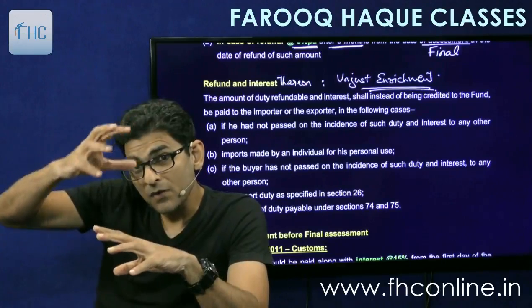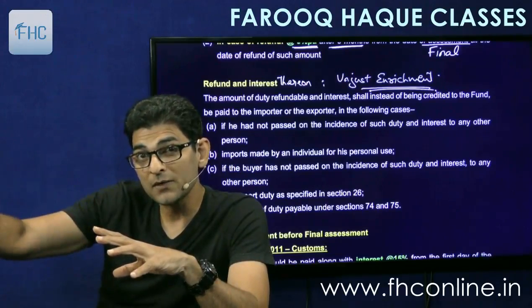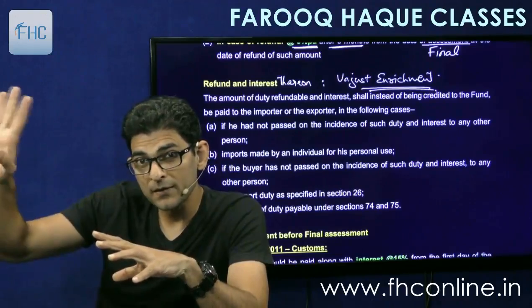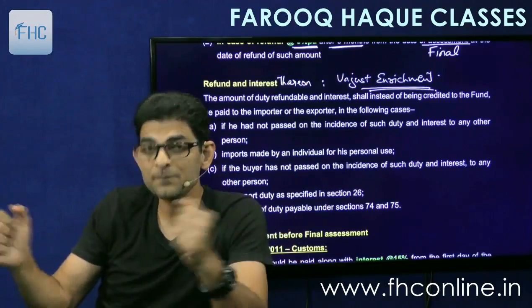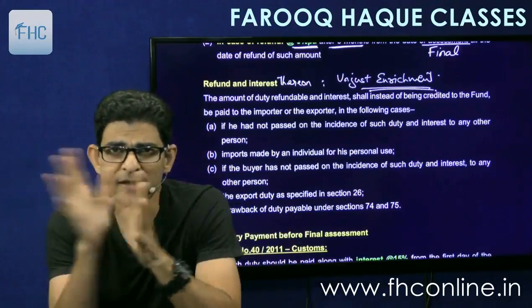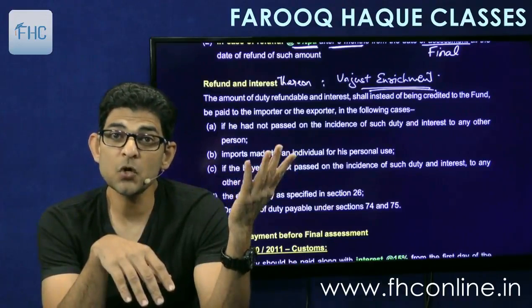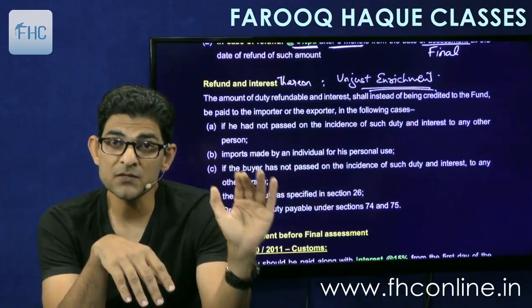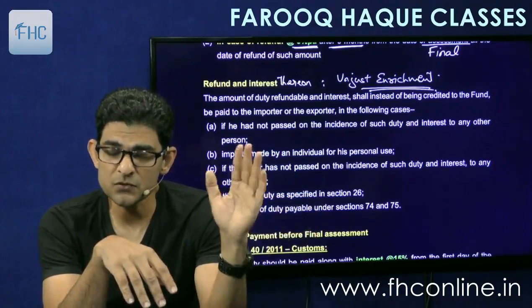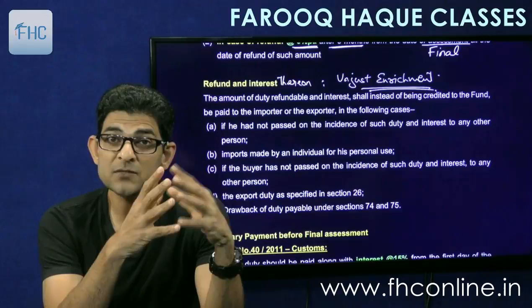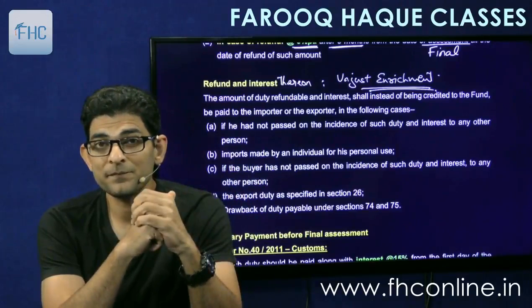Means I have transferred the burden of tax, the burden of duty to the buyer, which happens in indirect taxes. Okay, so if I have done that, and later on it is found that this 10 lakhs was on the higher side, the final assessment is done at 6 lakhs. So 4 lakhs becomes refundable.